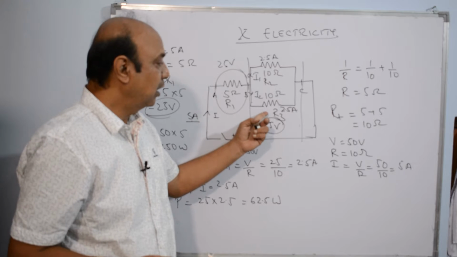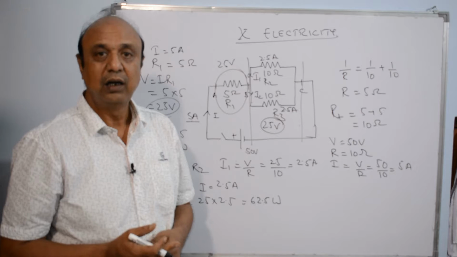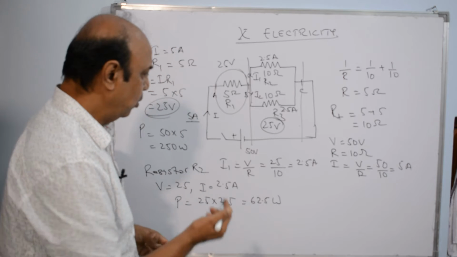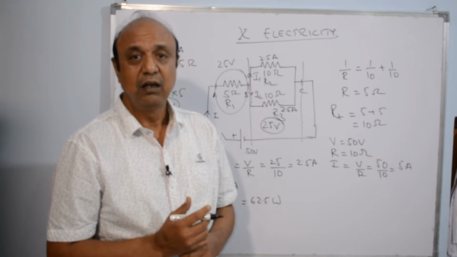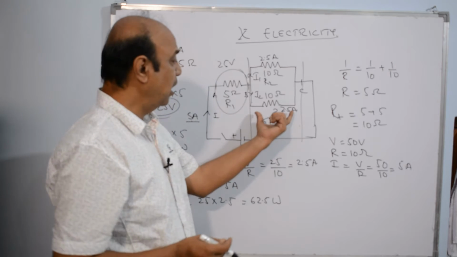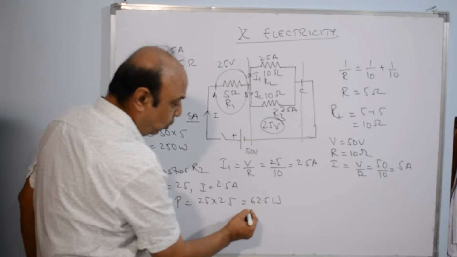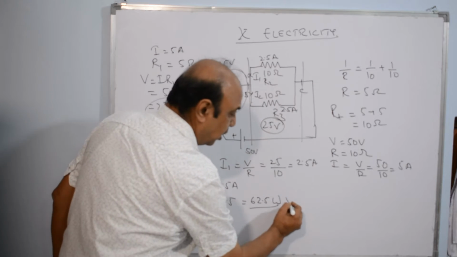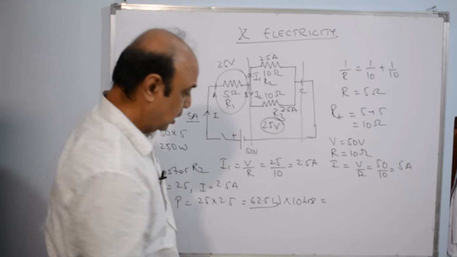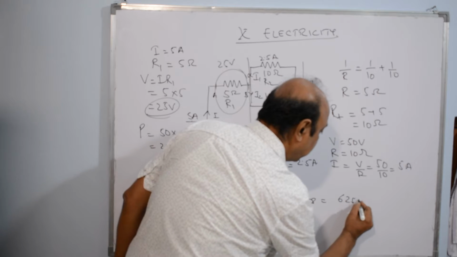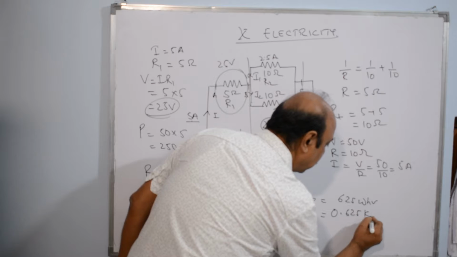Similarly, R3 will be another 62.5 and this will be 125 watt. It's very simple. Now, if I say the current flows through this circuit for 10 hours, what is the energy consumed by R3? Now we know, or R2, we know the power is 62.5 into 10 hours. That gives me watt hours. So 625 watt hour or 0.625 kilowatt hour.